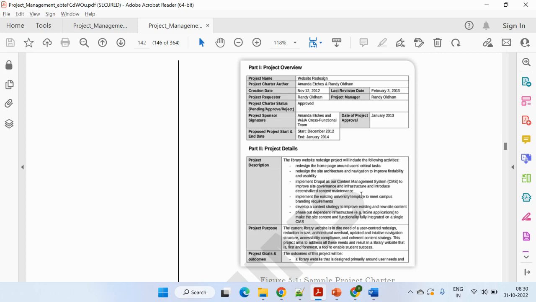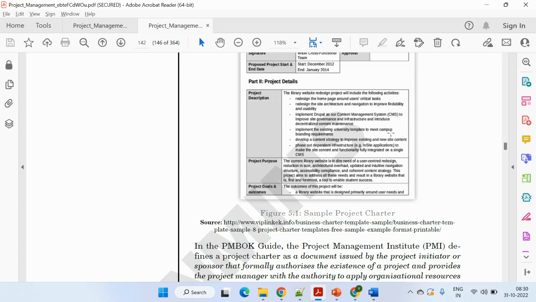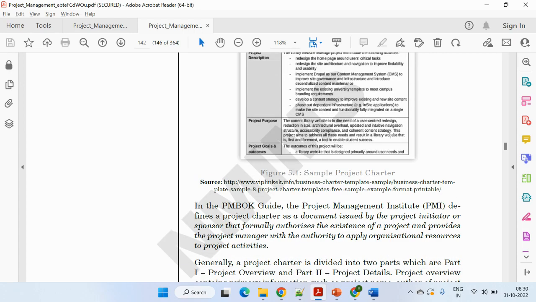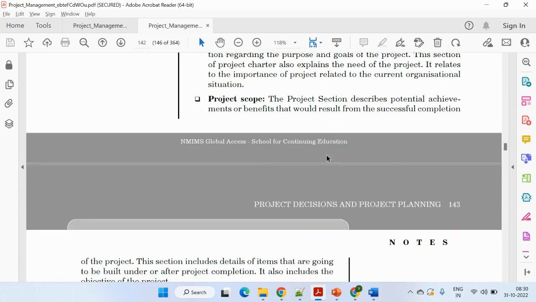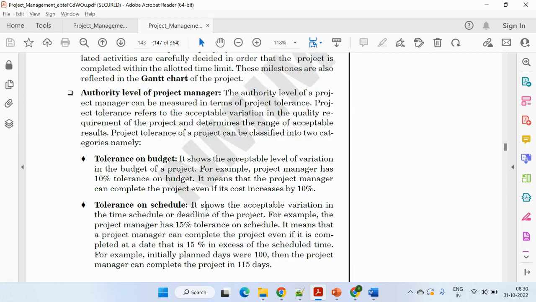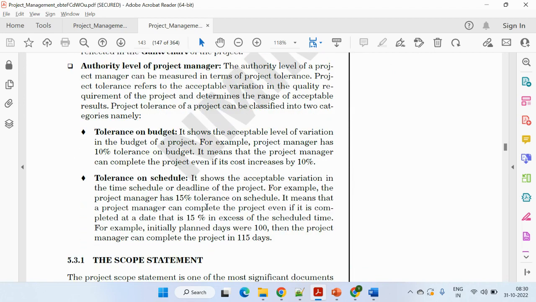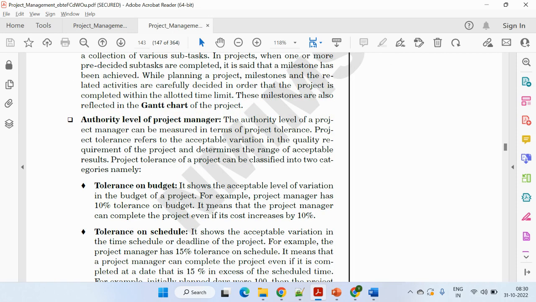You can take help, and you just need to brief about, firstly, the project charter, and secondly, prepare the project charter for the dinner party. What needs to be covered: purpose of the project, project scope, budget, risk, milestones, authority levels, tolerance of budget and tolerance of schedule. So these are the five key elements of the project charter which you need to cover.